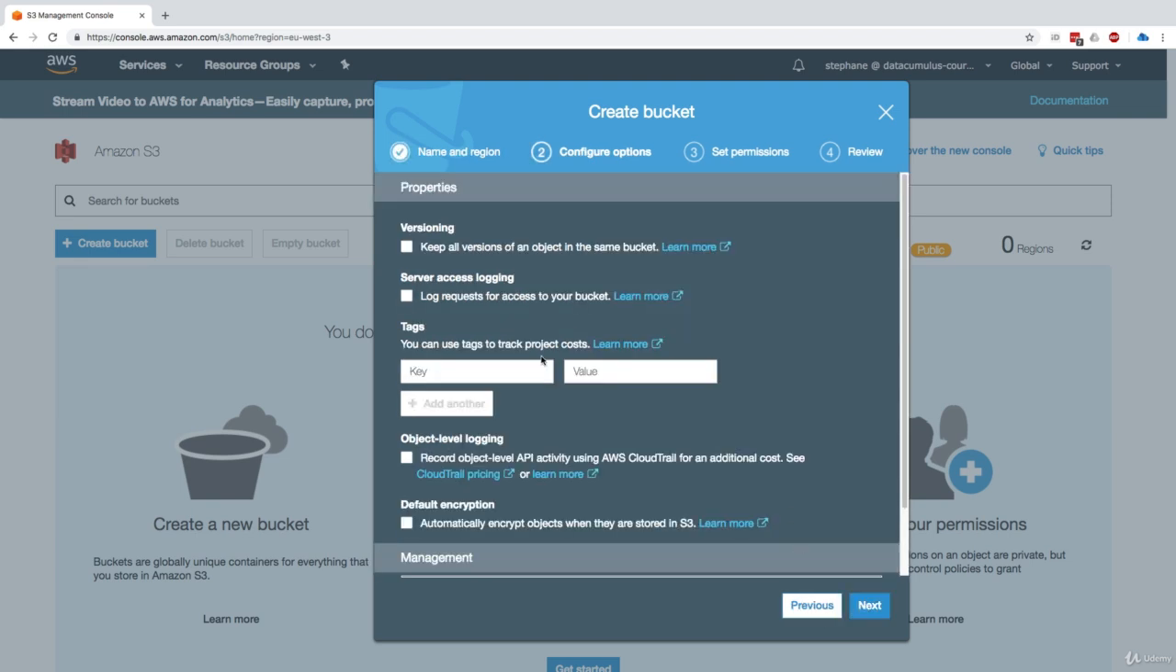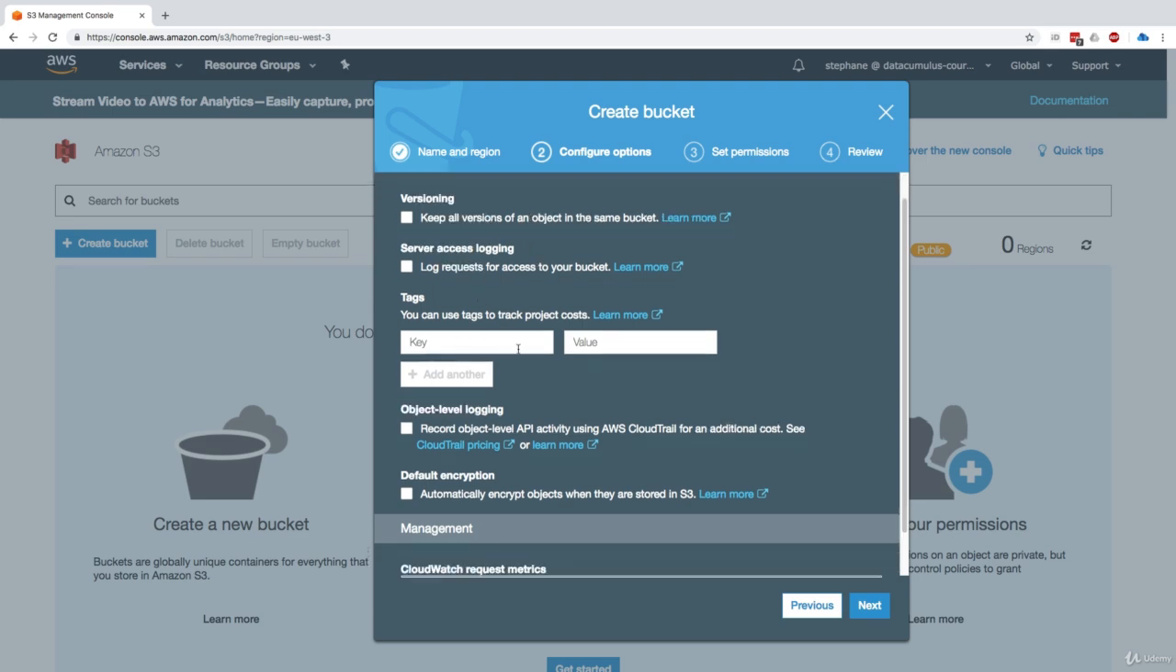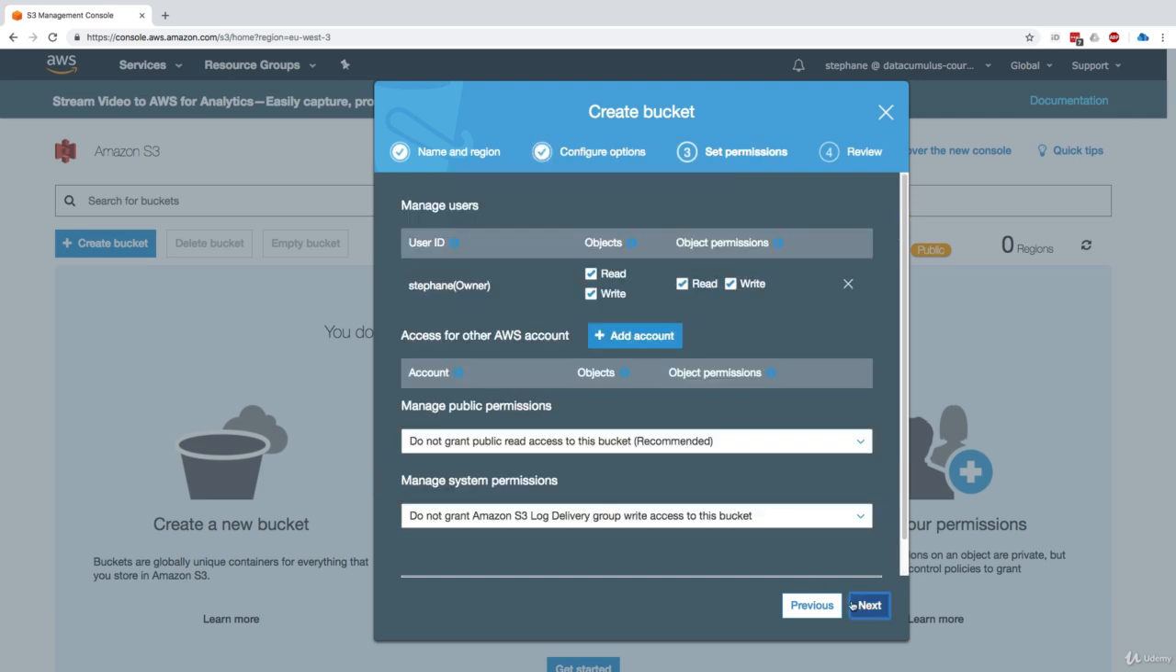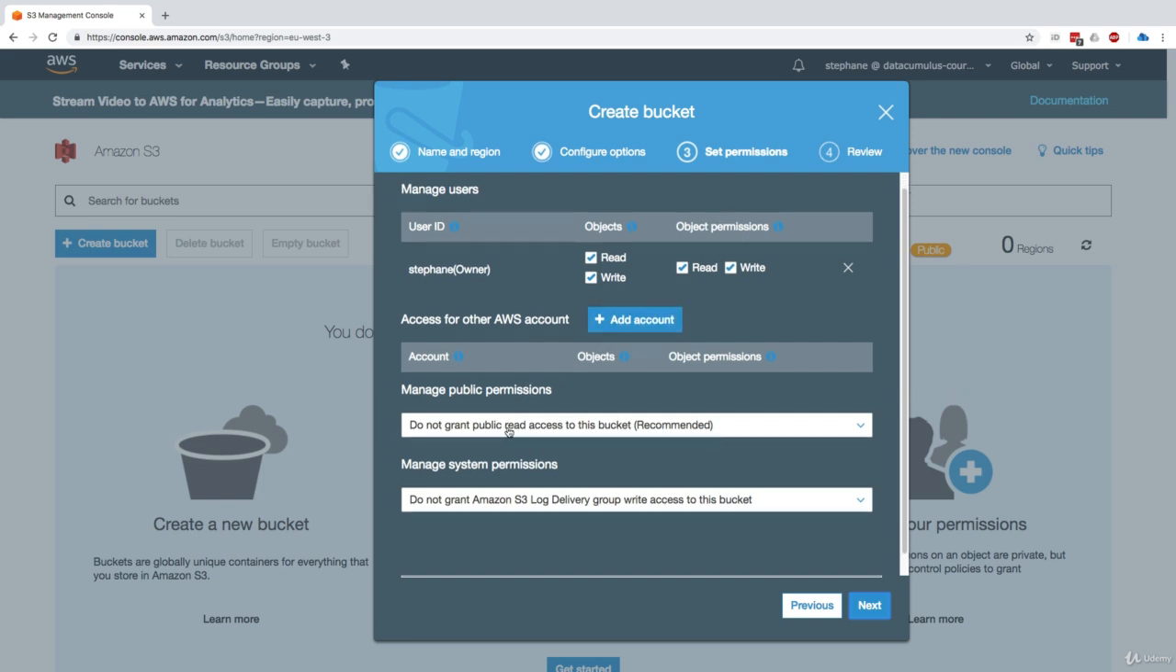We'll click on next, and we'll see there's a bunch of options around versioning, server access logging, tags, object level logging, encryption, etc. We will do this in the next lecture, so for now, we'll just click on next. Finally, the permissions of our bucket. Basically, we can see that I'm the owner, and so I can read and write objects, and read and write object permissions. For now, we do not grant public access to this bucket.